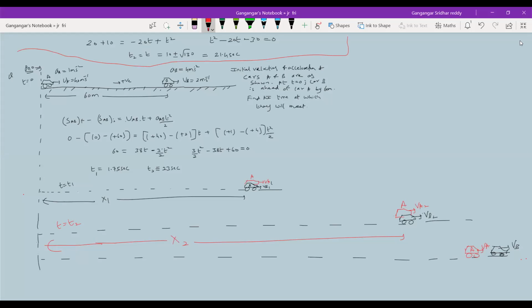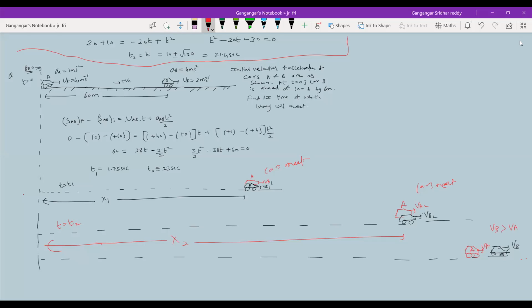Twice they'll meet, no? They'll meet here, cars meet. Again, cars meet. Will they meet thrice? No. After that, the velocity of car B will be greater than car A, and look at the acceleration of car B, more than car A. So no question of meeting further.